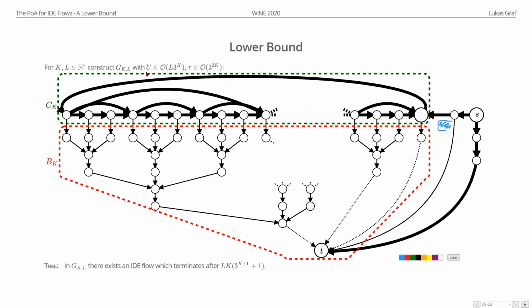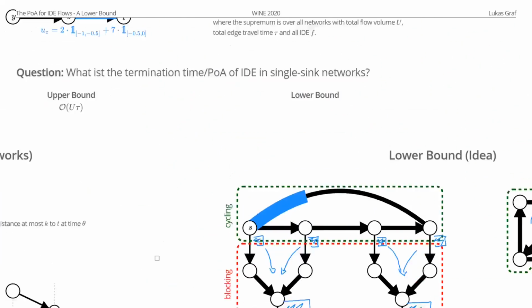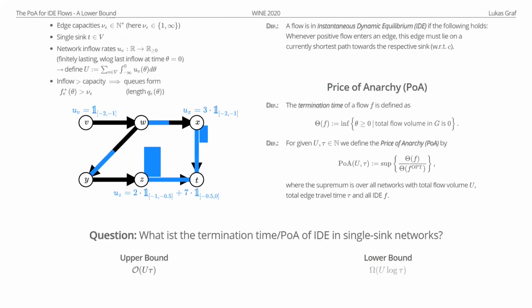And so the price of anarchy is basically just this value, and if you now express this value in terms of U and tau, we get that the price of anarchy is lower bound by U times the logarithm of tau. And this gives us our desired lower bound, which we can fill in here. And now, as you see, there's still a bit of a difference between upper bound and lower bound, so there's still work to do. They are not tight yet, but we have some idea now in between which bounds IDE flows always lie, right? How bad can they become? Well, somewhere in between these two bounds.